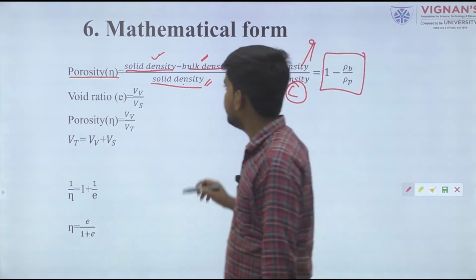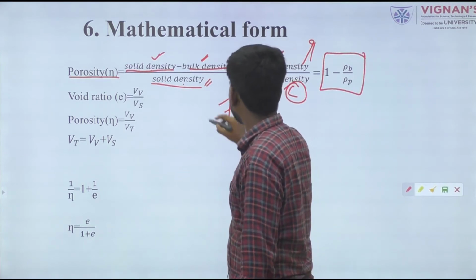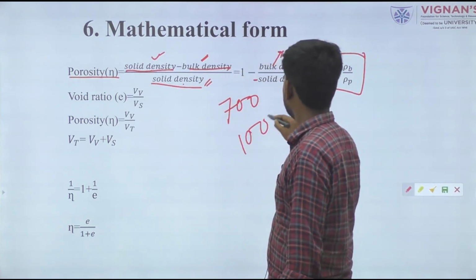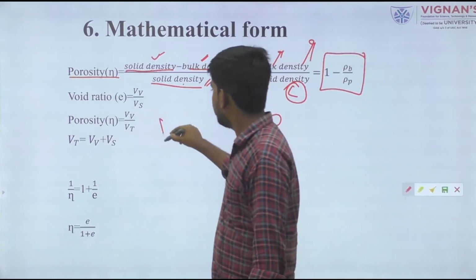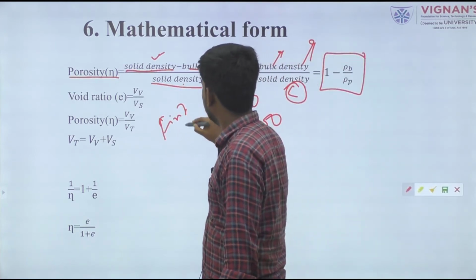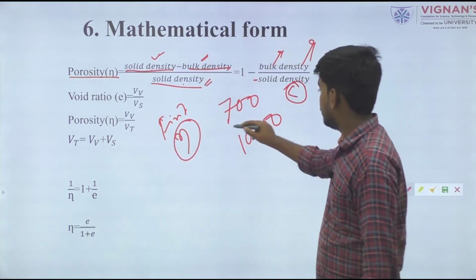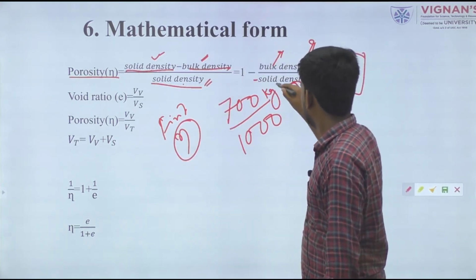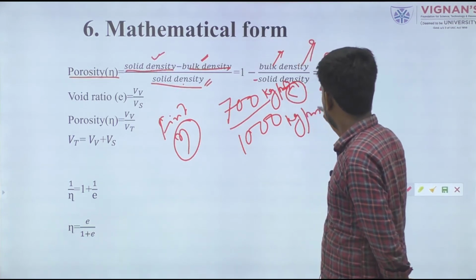For example, for any numerical given, find the porosity value, with only two data given, that is kg per meter cube and kg per meter cube.